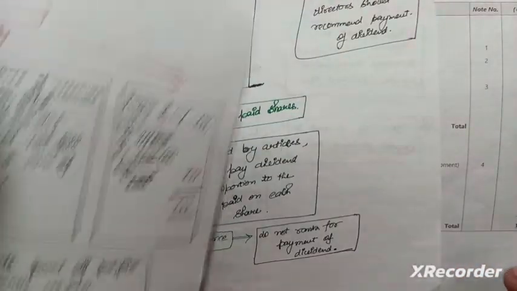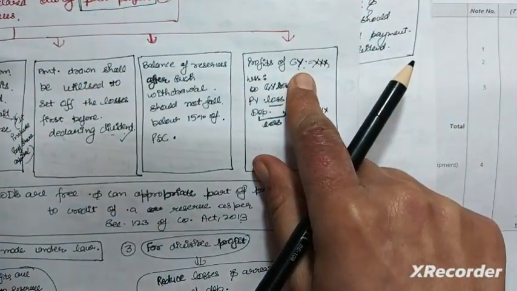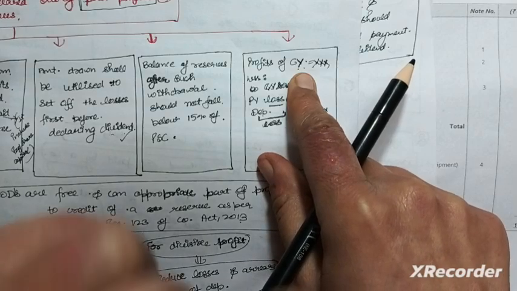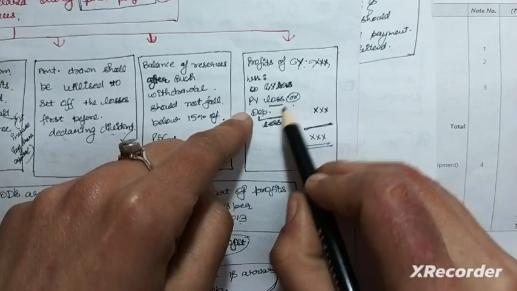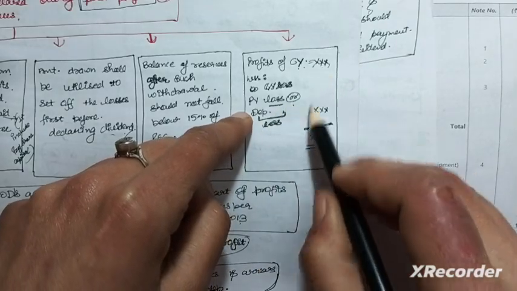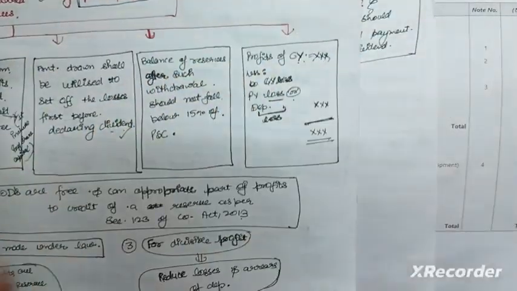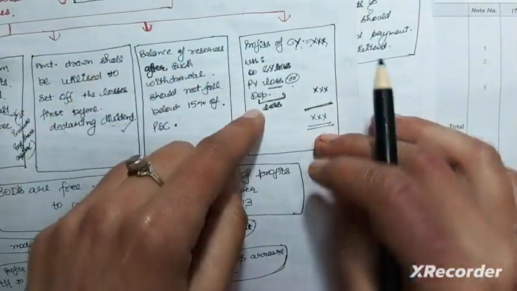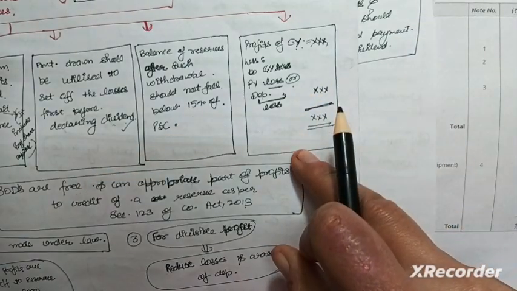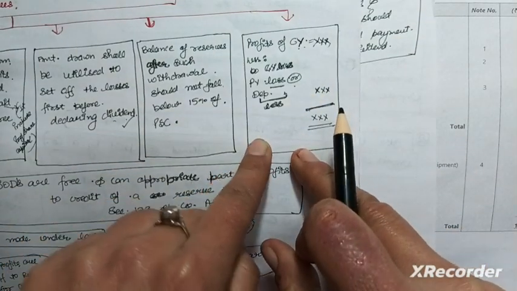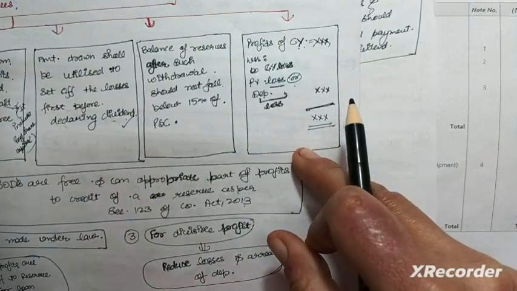But here what the condition is saying is that if you are declaring the dividend out of the past profits, you should first of all set off the previous year loss or depreciation, whichever is less, from the profits of the current year. Okay, so this is the process, and it's a practical aspect. I have discussed it in a previous video, but if the concept comes in the question then I will discuss it in detail. Okay, let's start the illustration.